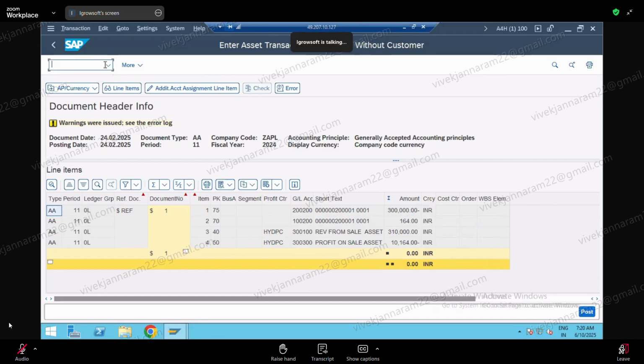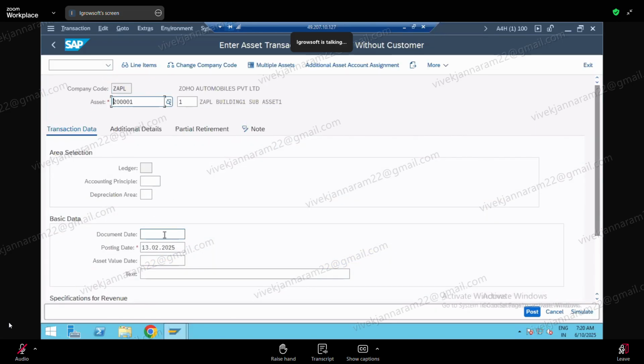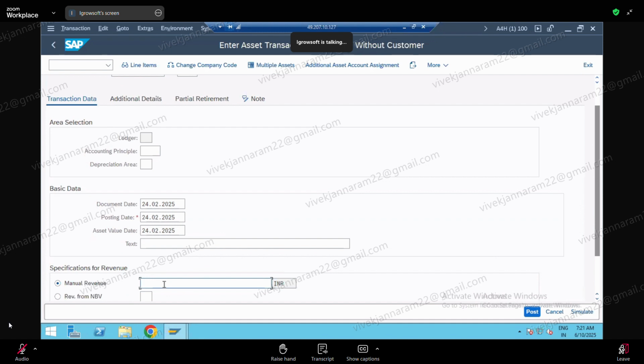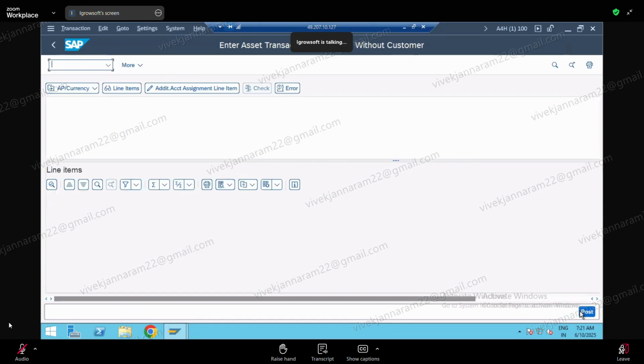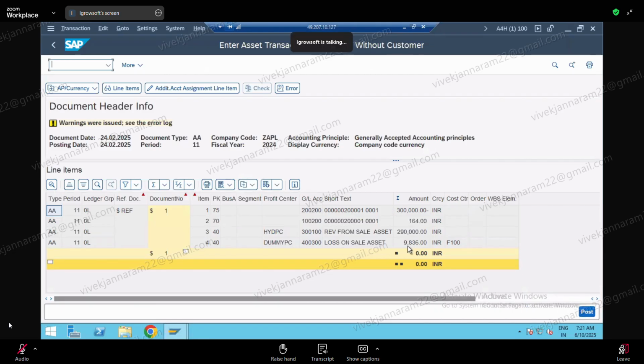So like this. If I give same entry, I want to show you the loss entry also. So if I give here same, everything is the date is the same. So only 2 days, no? 1 day's depreciation it is taking. 24. So let me give this value date also. Then you come down. Manual revenue I am giving 2,90,000 only. Then in that case, what I will get? I will get loss, right? Yeah. Loss on sale 9836. Is that clear?